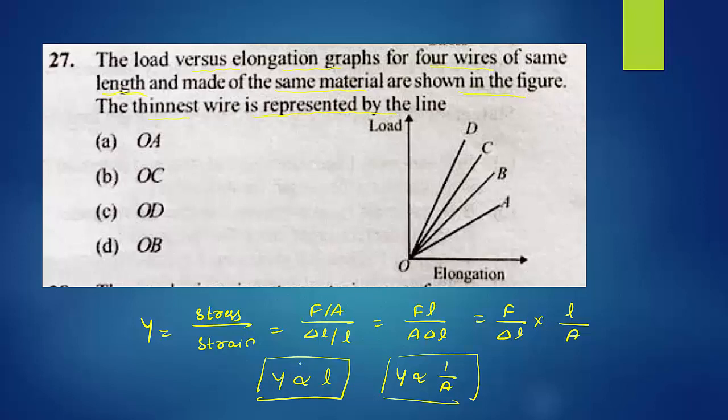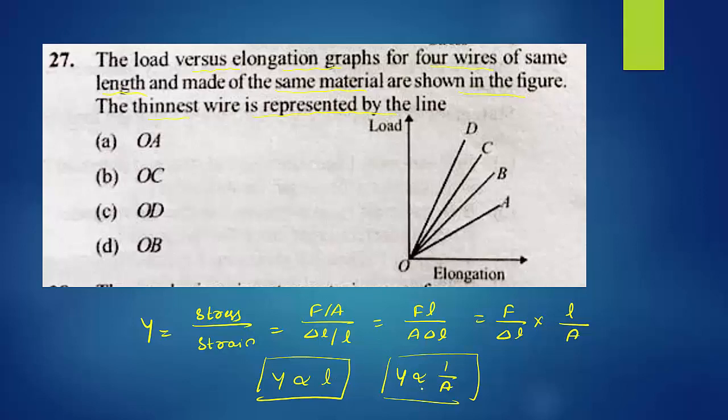Here we have to find the thinnest wire. Thin means thickness is very less, area is very less. When the load is added to the given wire of the given material, the length increases greater, but it is inversely proportional to area.